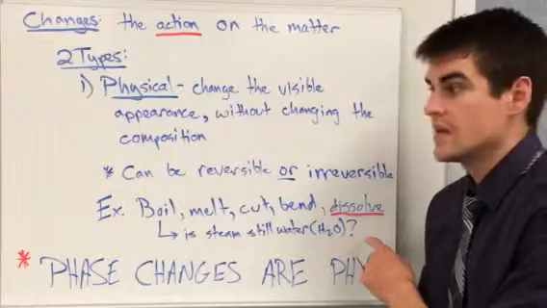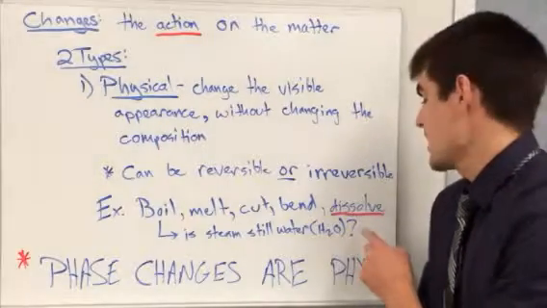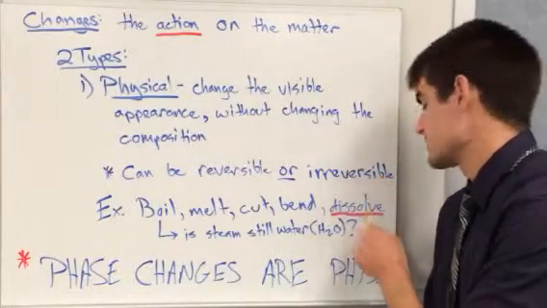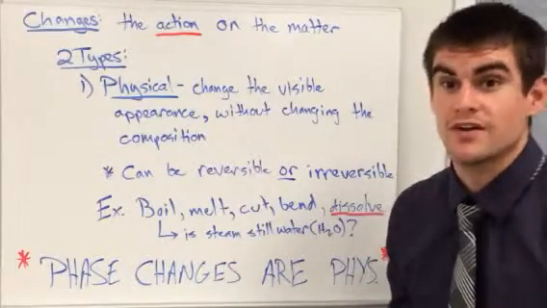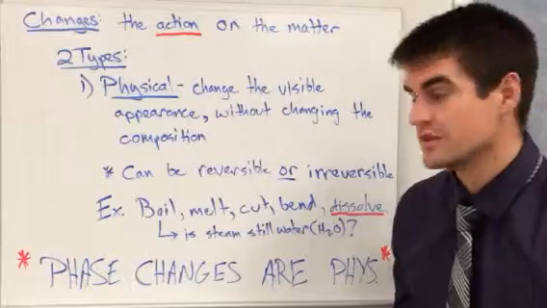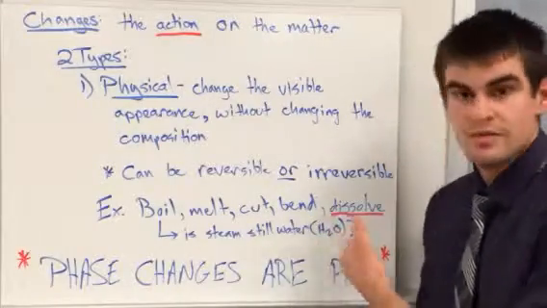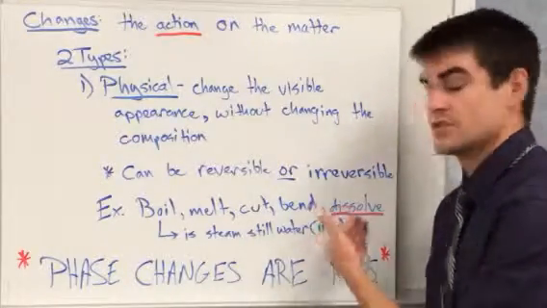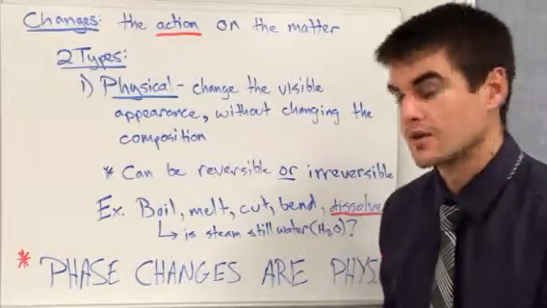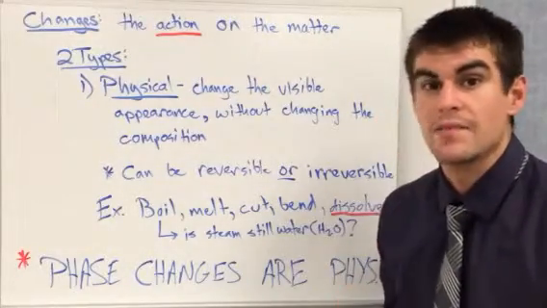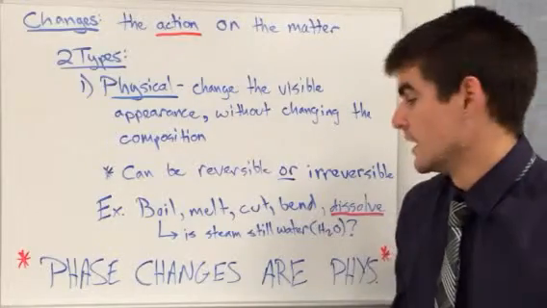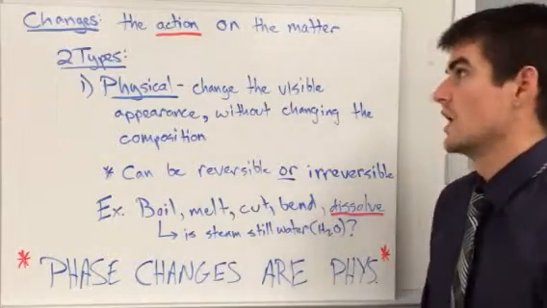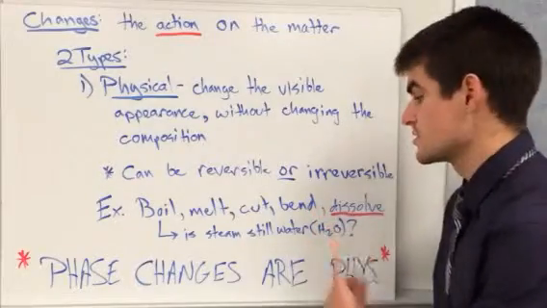Dissolving is a physical change. I was looking at the other board here to make sure I got that right on my physical property. Solubility is a physical property. Dissolve means the same thing. It's a physical change. I dissolve sugar in water. I'm not making a new chemical or anything like that. They're not forming bonds. So again, it's a physical change.